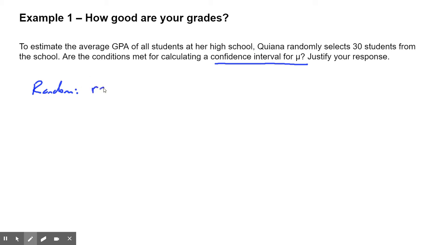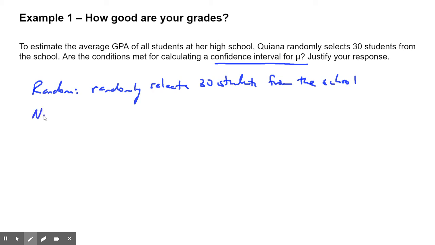So we're going to write that down. Randomly selects 30 students from the school. Now, again, the beauty of computers is that you can copy and paste. So if you can take your cursor and highlight that, and you go Control C for copy, and then where the answer box is, click it and go Control V, you can just copy and paste without having to type it all out again. But that does meet the random condition.